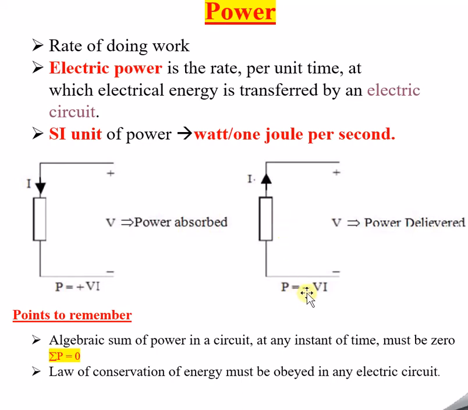Hence the minus sign indicates this. The minus sign only indicates that the direction of flow of current is opposite to the direction of the applied voltage. That is why this minus sign is there.